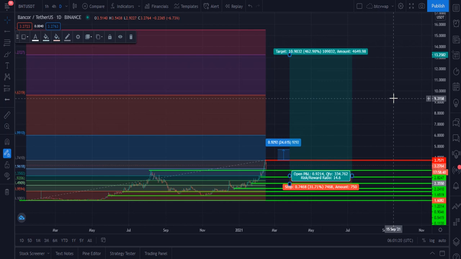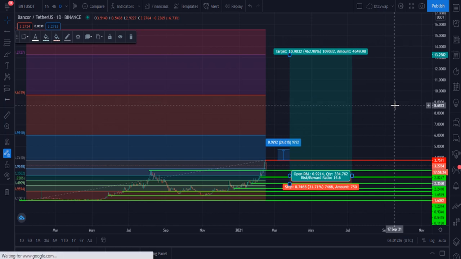This is my target of 6 months. I think in 6 months it has to hit the $13 price level. I am very sure that it has to hit this price level very soon, within 6 months. If you buy BNT from the $2.3 level and hold for 6 months, definitely it will give you 400 to 450% profit. I think it is my target. And you have to put your stop loss at the $1.6 price level, and your risk will be 31%, and your reward will be